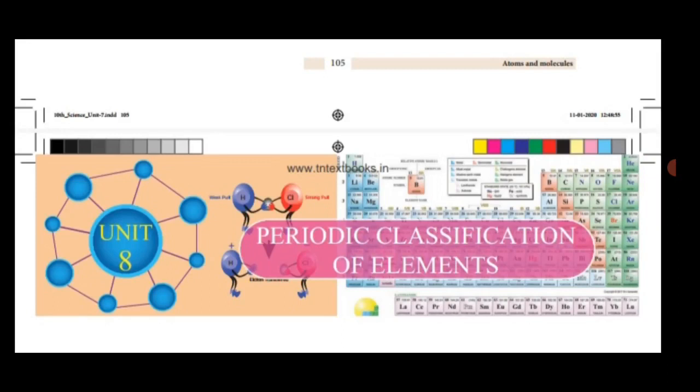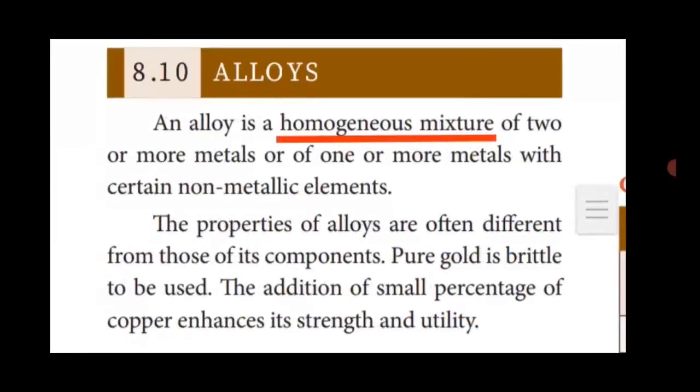This is 10th Standard Chemistry, Unit 8, Periodic Classification of Elements, lesson. In our previous section, I had discussed alloys, formation of alloys, methods of making alloys, and types of alloys. Once again, recall these topics, then go for today's topic. Let's move on. Alloys. What is an alloy?